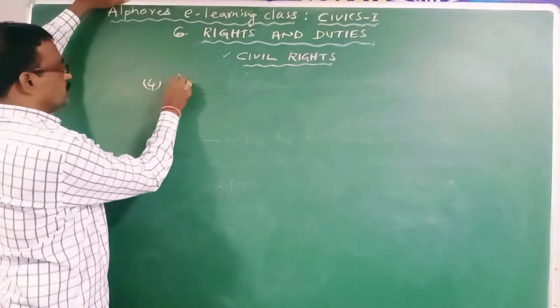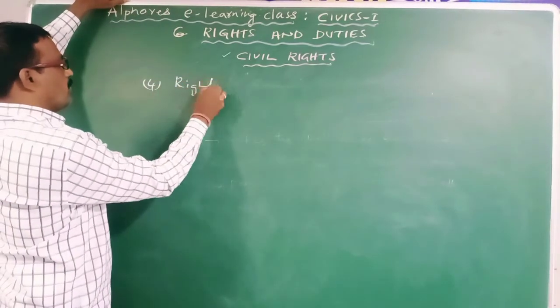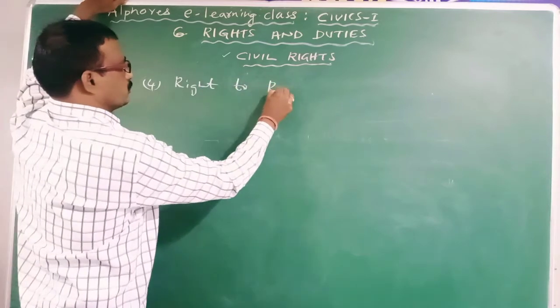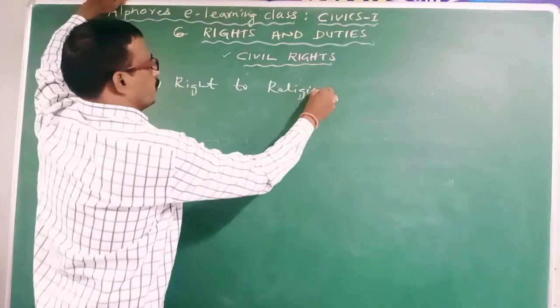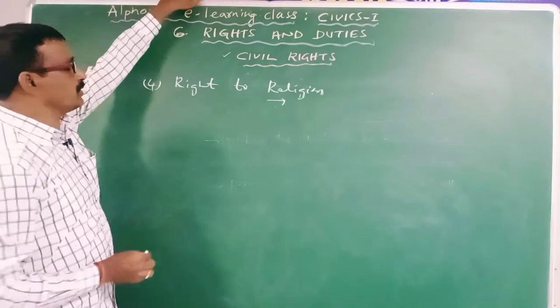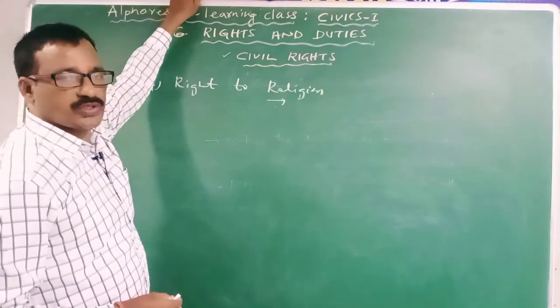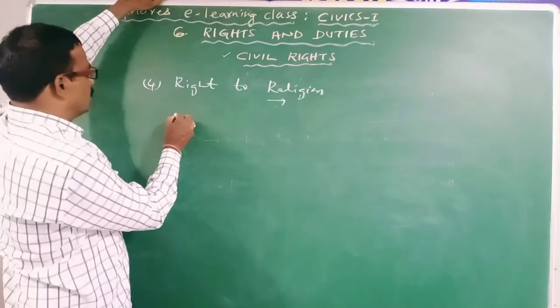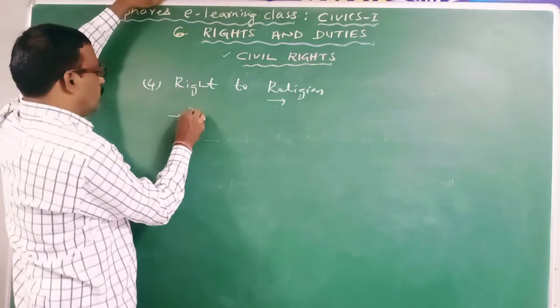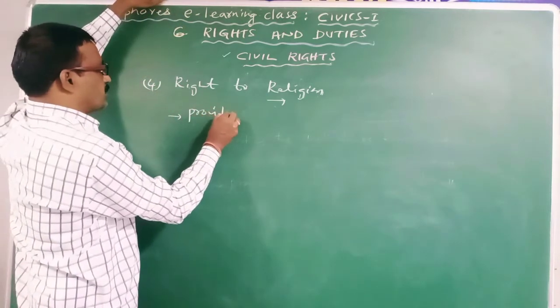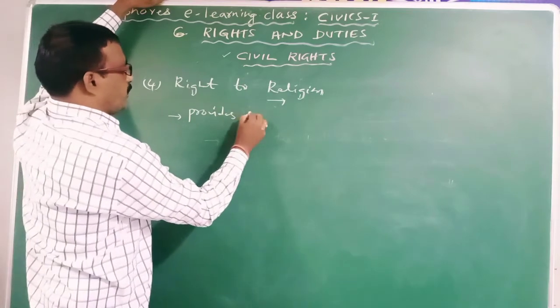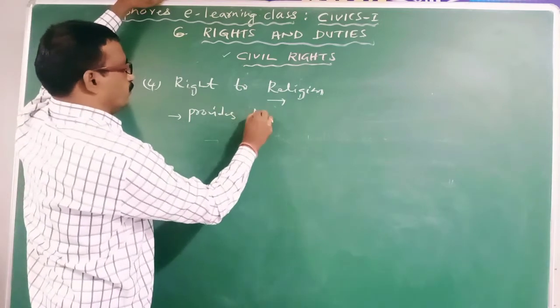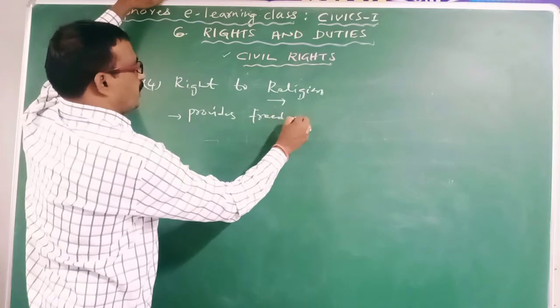Fourth one is right to religion. So this right provides the freedom to the individuals to profess, practice and propagate any religion as they like. Freedom in which matters?